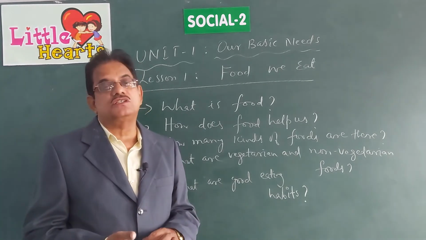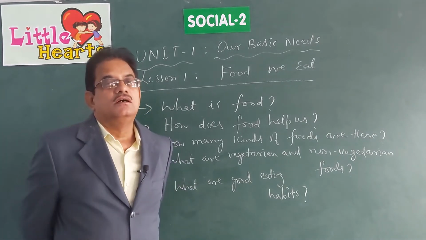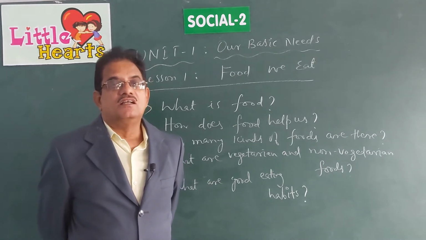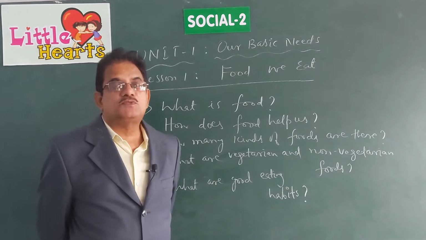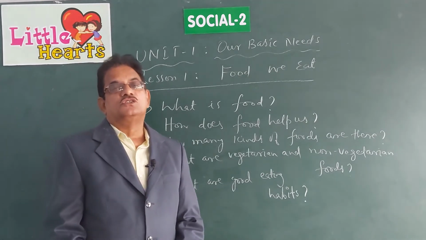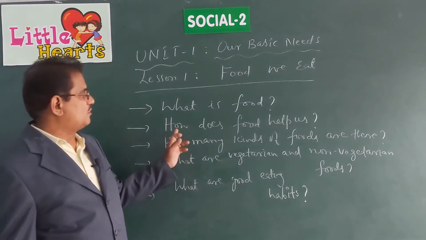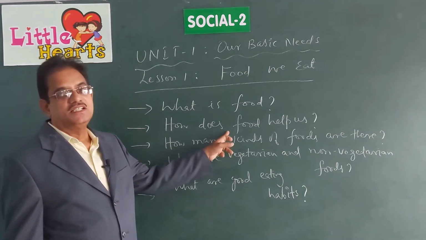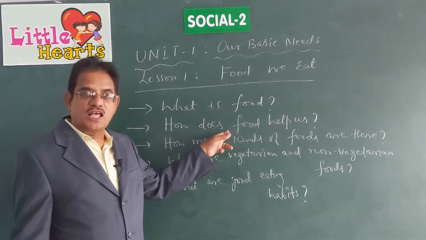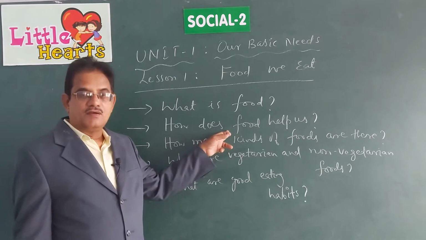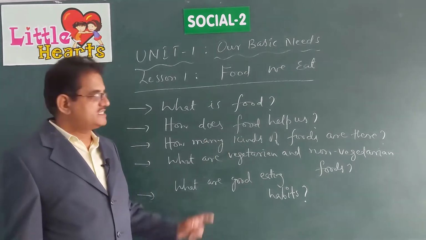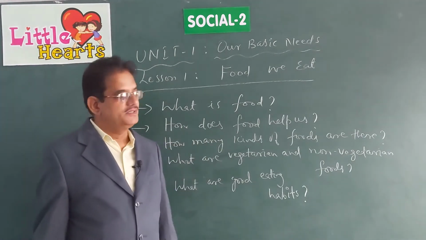And of course, the body must be strong and healthy. That means the food that we eat keeps us healthy and strong also. So these are the different uses of food. How does food help us? Food gives us energy. Food helps us to grow. Food helps us to be healthy and strong. That is the second point that we have answered.